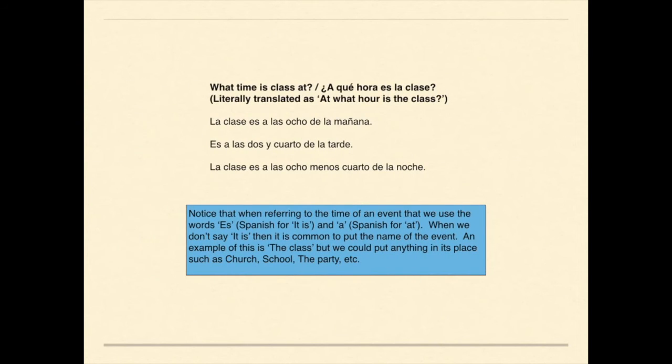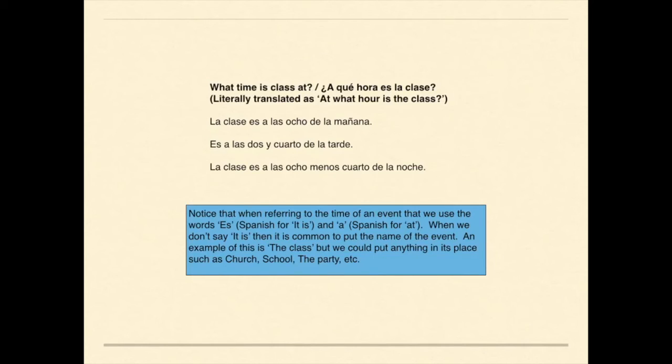The second question that we need to focus on, the first one was, what time is it? This one is, what time is an event at? And we're going to use class as an example. So if I want to say what time is class at, I would say, ¿A qué hora es la clase? And you can pull out la clase and plug in anything there.